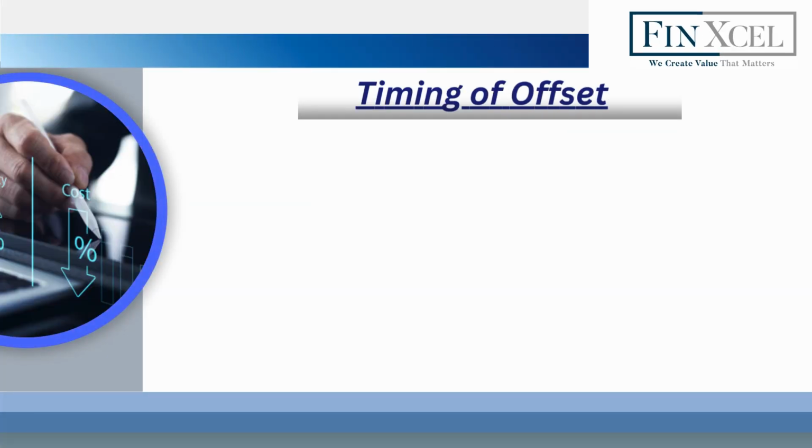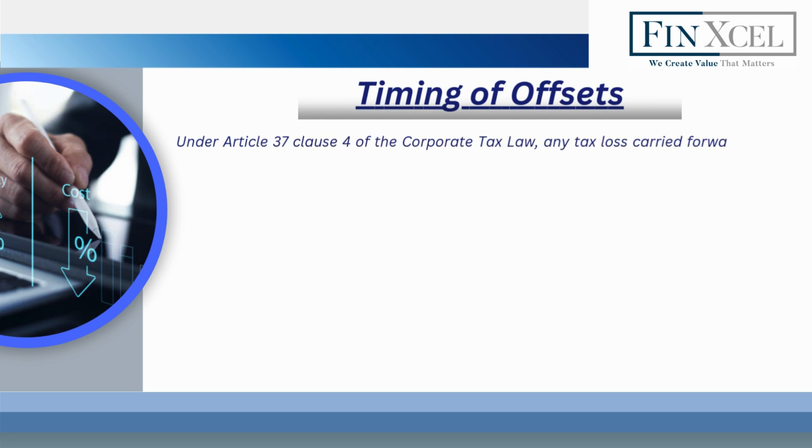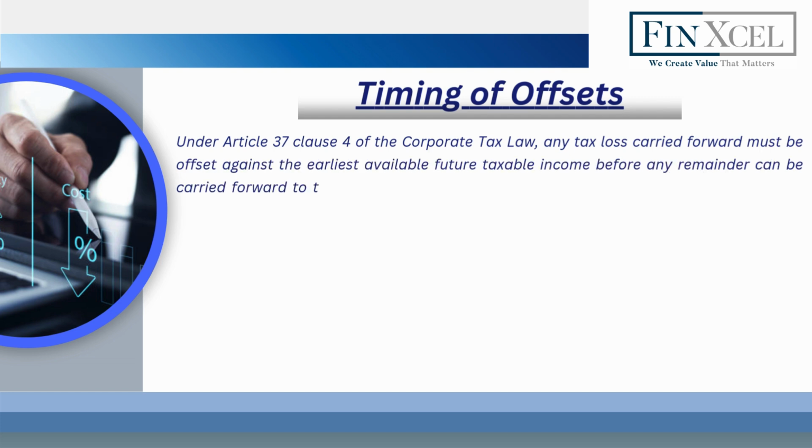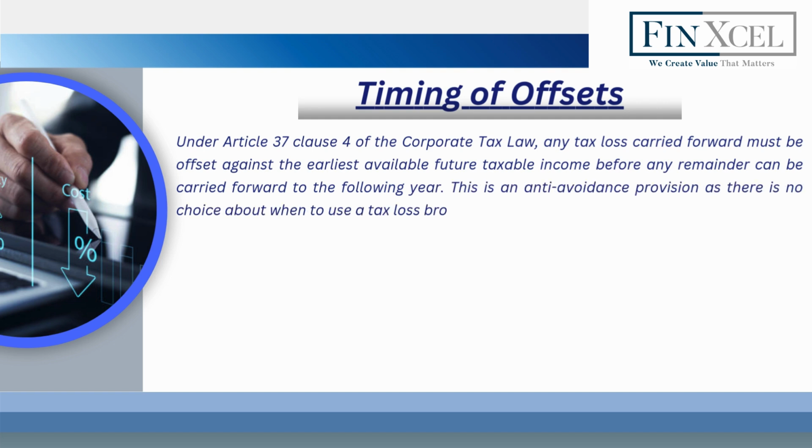Timing of offsets. Under Article 37 Clause 4 of the Corporate Tax Law, any tax loss carried forward must be offset against the earliest available future taxable income before any remainder can be carried forward to the following year. This is an anti-avoidance provision as there is no choice about when to use a tax loss brought forward.